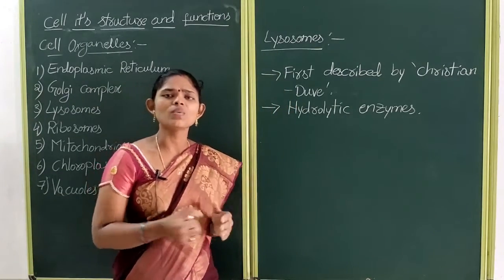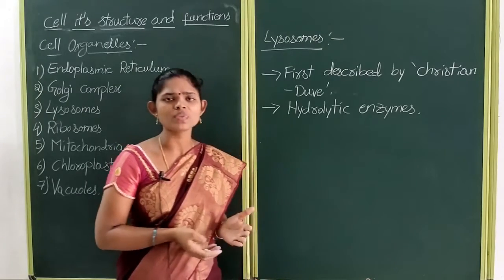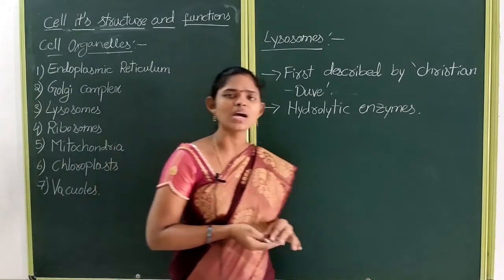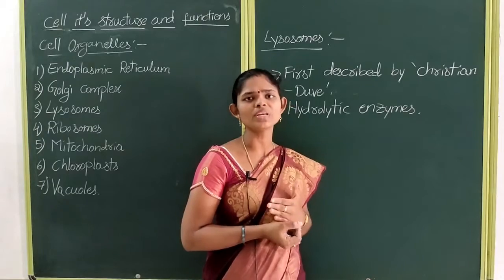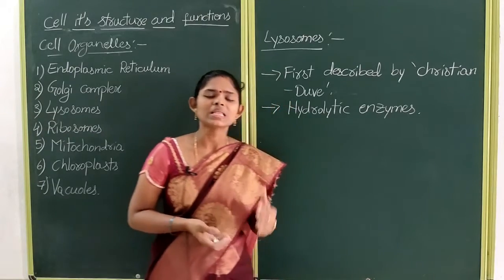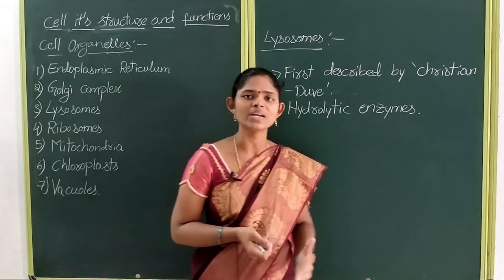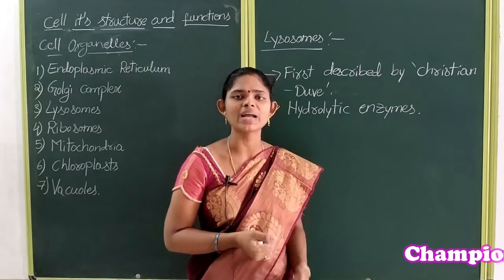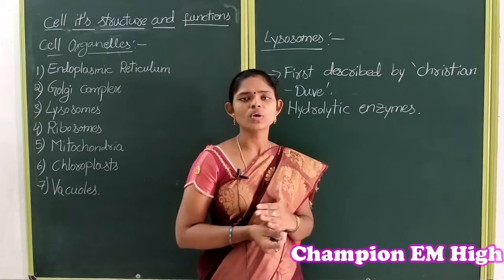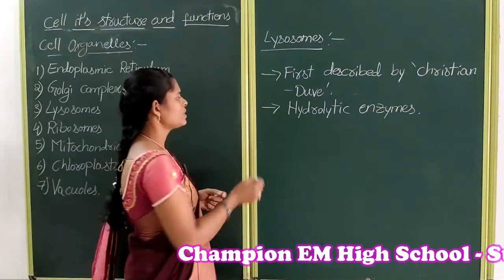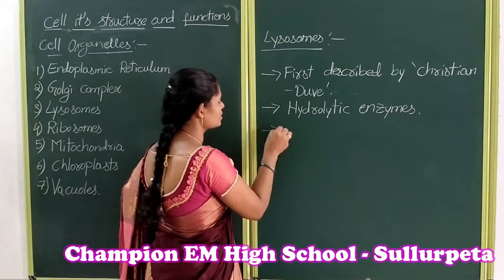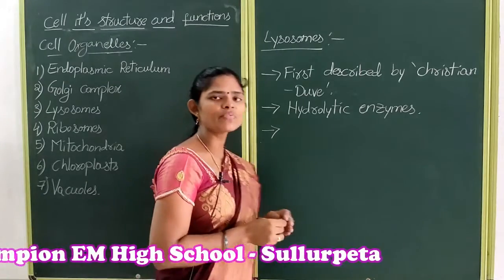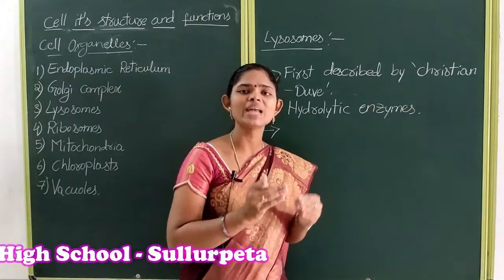During cell metabolism, some waste products are produced. These waste materials are digested by the hydrolytic enzymes present inside the lysosomes. So with the help of these hydrolytic enzymes, some of the substances will be digested.